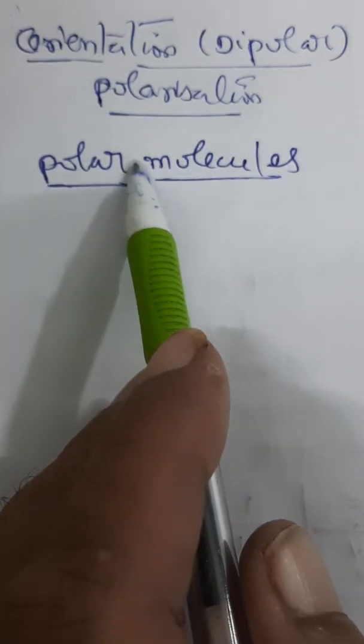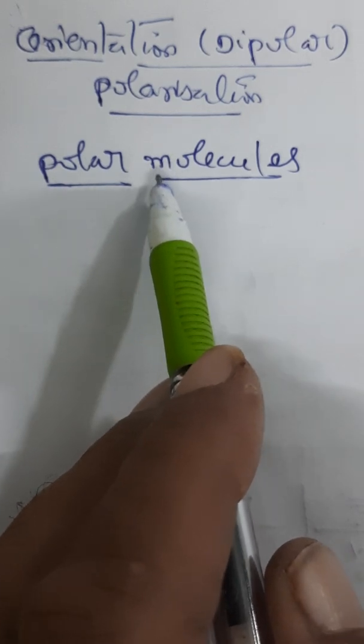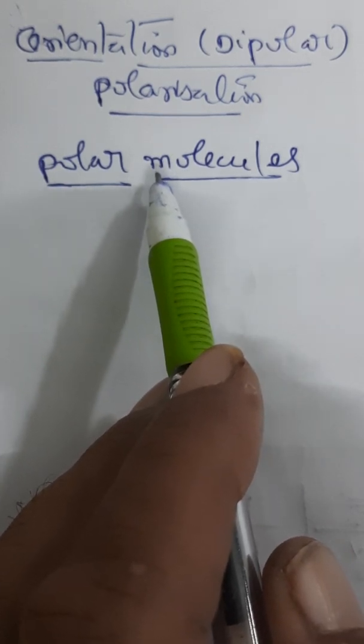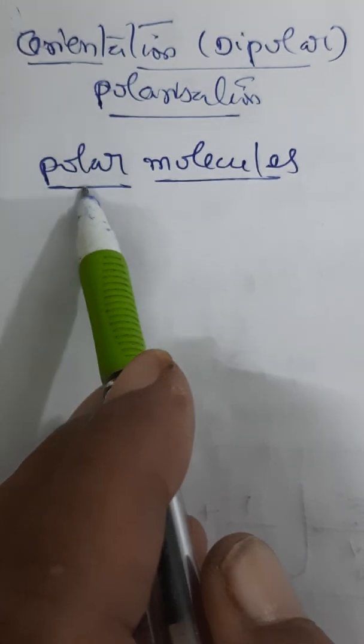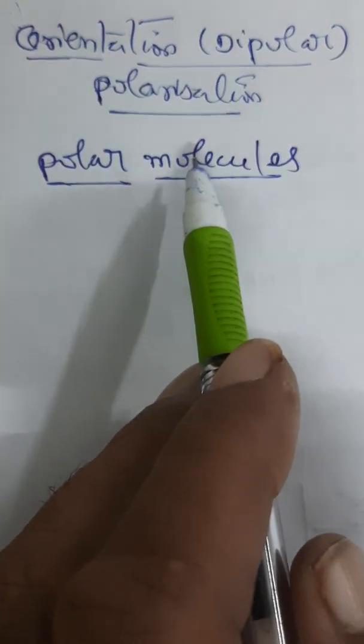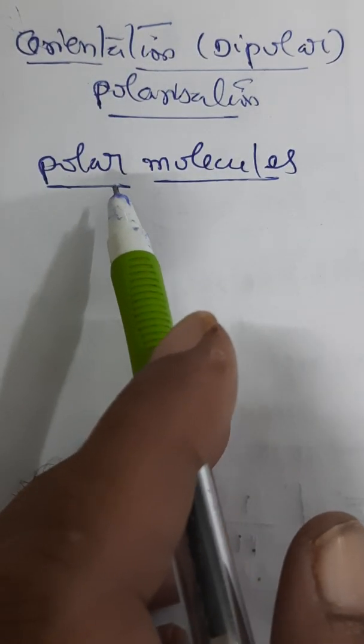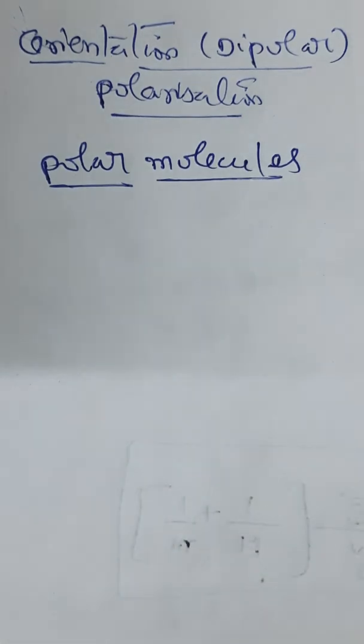And the corresponding dielectric in such molecules is what is known as polar dielectric. So let us see, in polar dielectrics, in the absence of electric field what will happen, and in the presence of electric field what will happen.